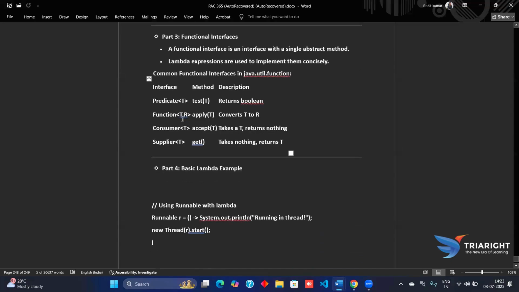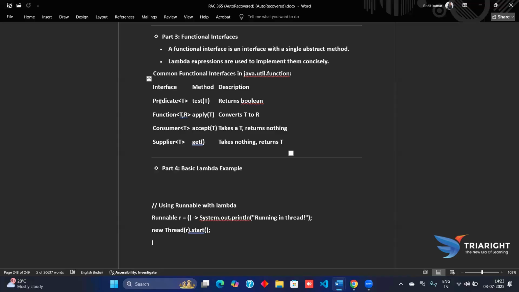The first is Predicate of T, and the method is test, which returns a Boolean value. It evaluates a Boolean condition.